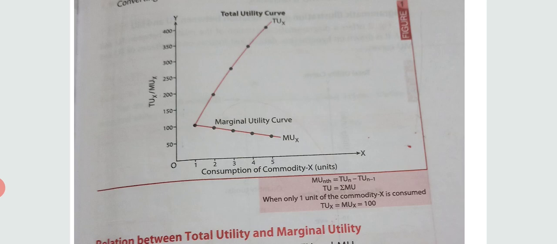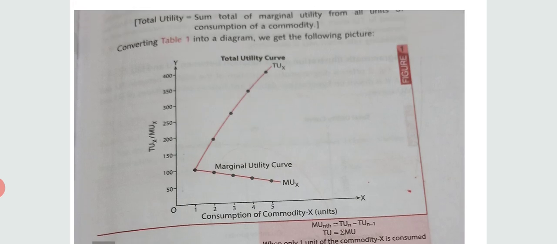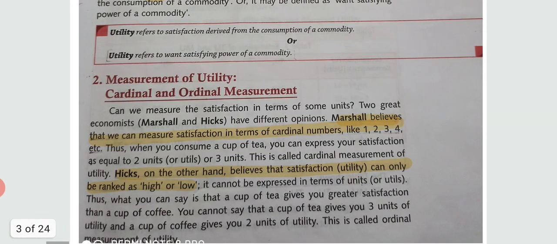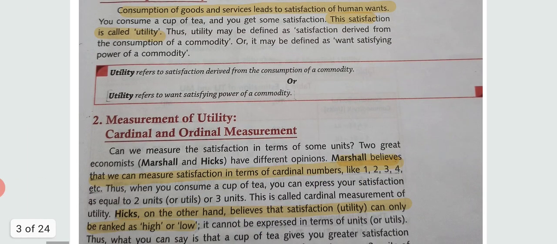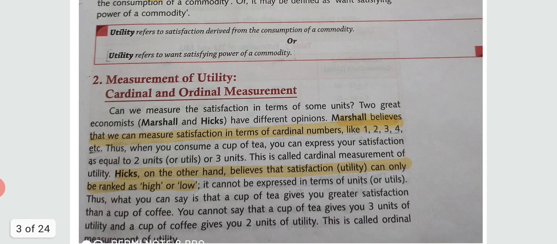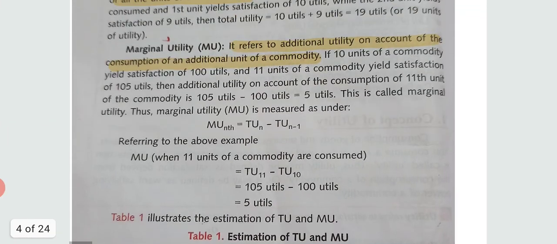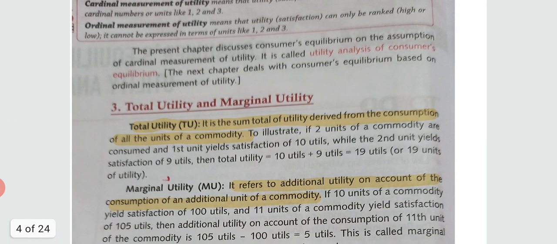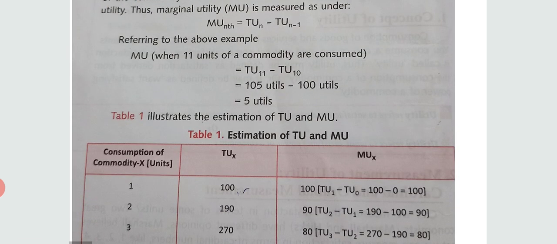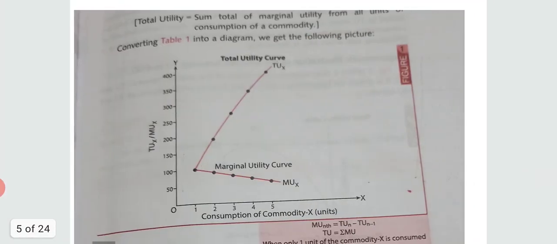Okay, these are the topics of the first video. So we have done what is utility, what is ordinal and cardinal measurement of utility. Then after that we have done total utility and marginal utility with the help of table and diagram. I hope all the topics are clear to you.